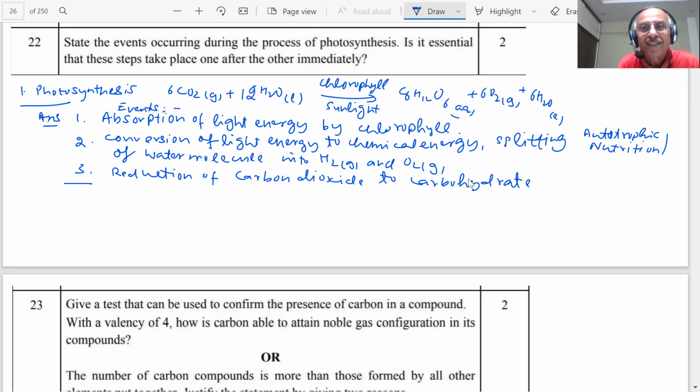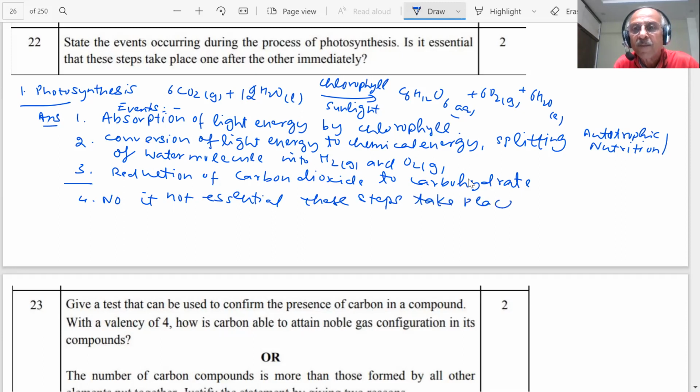1, 2, and 3. Is it essential that these steps take place one after the other? The answer is no. It is not essential that these steps take place one after the other, for the reason you already know. Example, I am giving an example now.